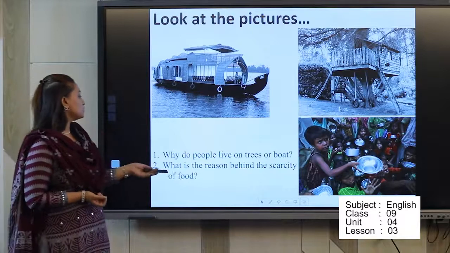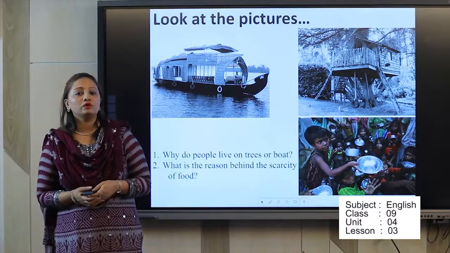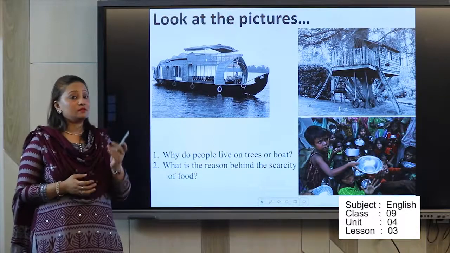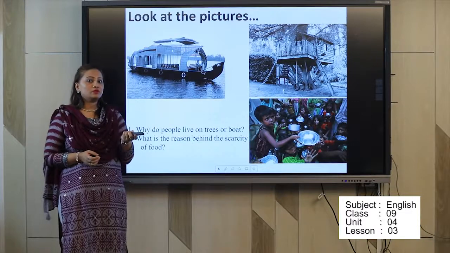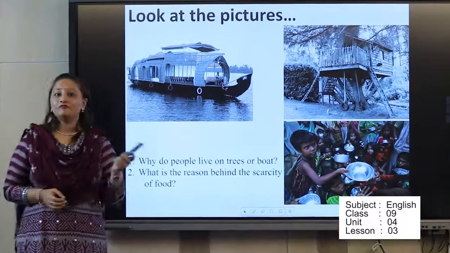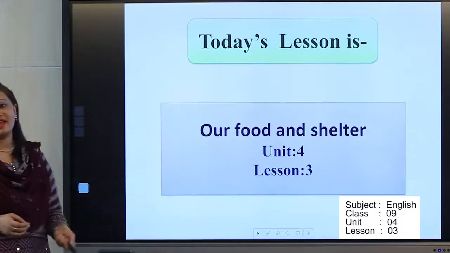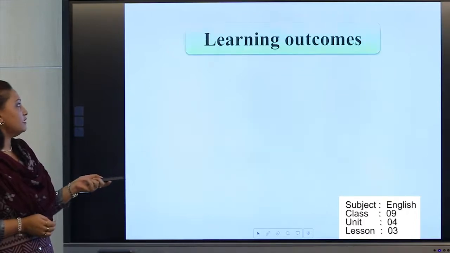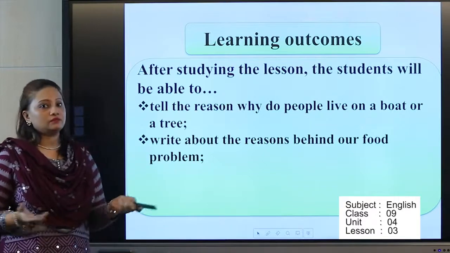Our second question is, what is the reason behind the scarcity of food? Because our production is not okay. We don't have the delivery of food. Actually, this is the main reason behind this. So now, can you guess which chapter I am going to read? Yes, it's from Unit 4, Lesson 3, Our Food and Shelter. Is it? Okay, check it out. Yes, and it is.